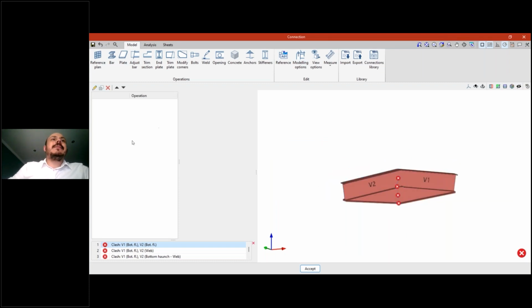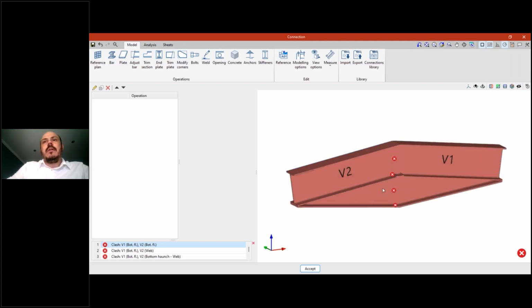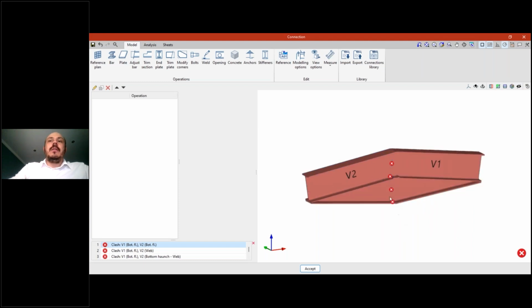Of course, now we must start adding all the operations here to adjust the profiles, to add, I don't know, bolts or welds or plates. So we must create our connection here to provide a real solution to this node. But this is not the point of this presentation. We have a lot of tutorials about that on our website. But the point is that now you can see the haunches here. It's available. Now you can detail this kind of structures too.